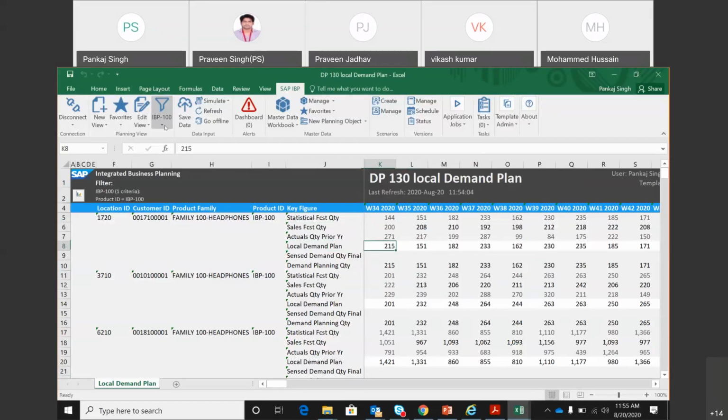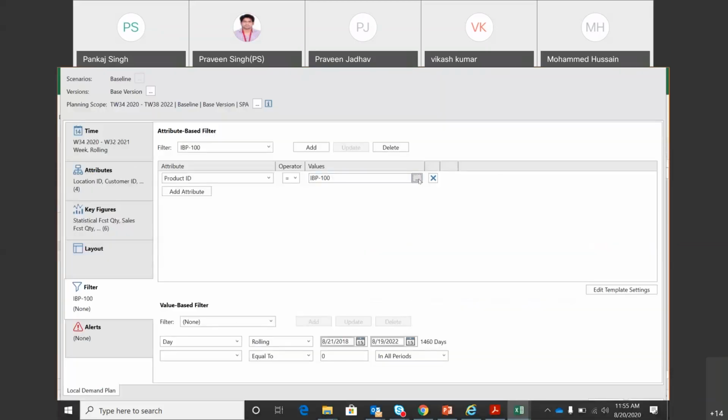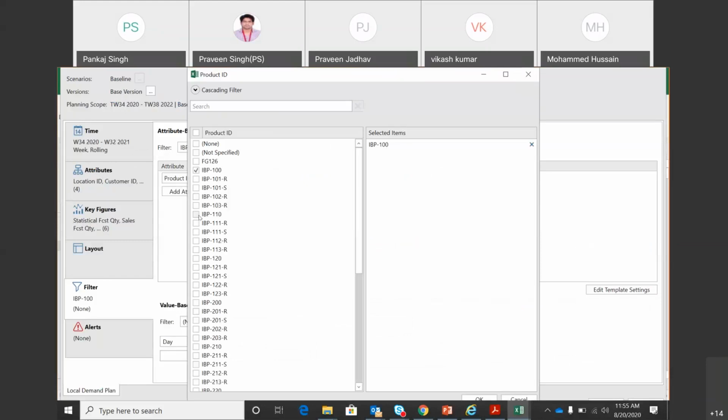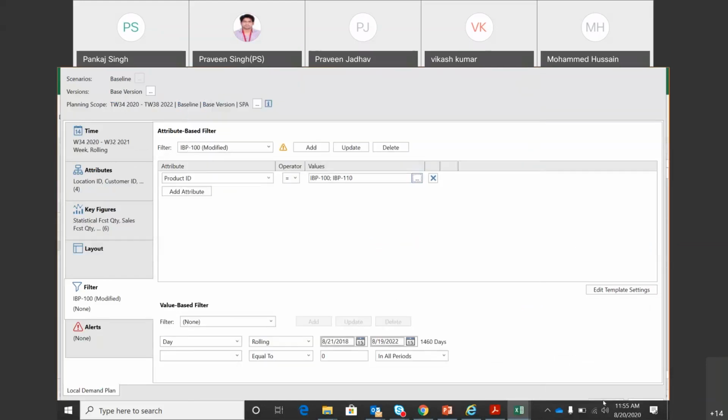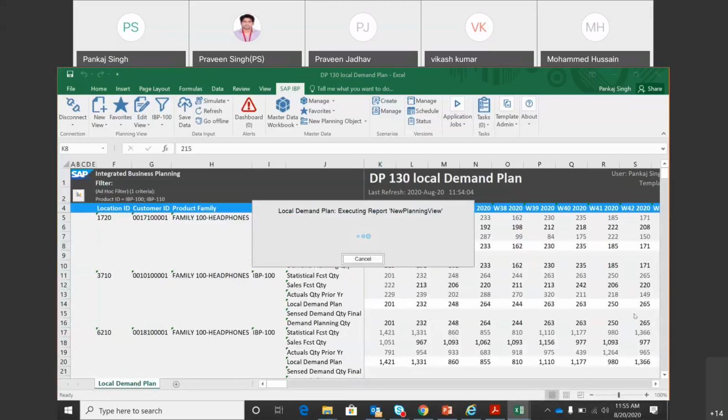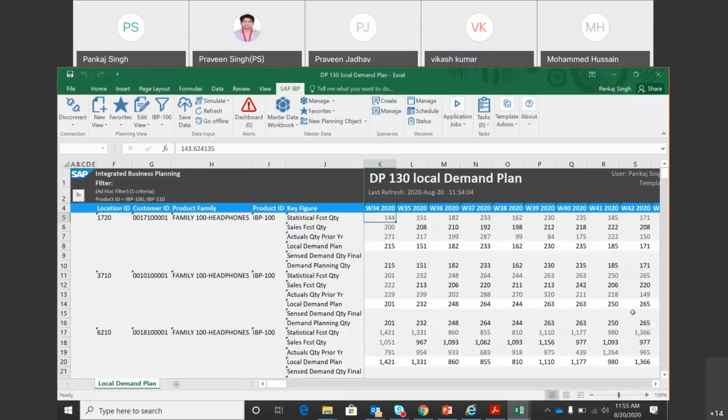And we can verify this fact. If I load the other finished product for which we have not generated the stat forecast, you will find that it will be blank there. Okay, let's load that. So this is how you can go back to configuration and read the calculations.